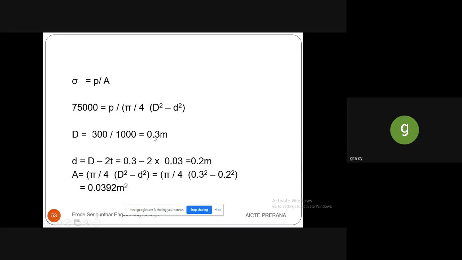You will convert this in terms of meter, so that is 0.3 meter. So small d is equal to capital D minus 2 times the thickness. So area can be calculated as pi by 4 into capital D square minus small d square. While substituting, you will get the answer as 0.0392 meter square.